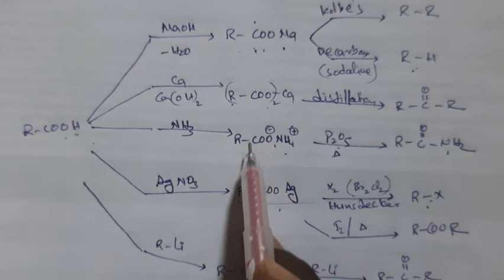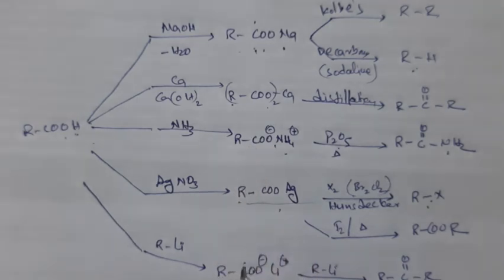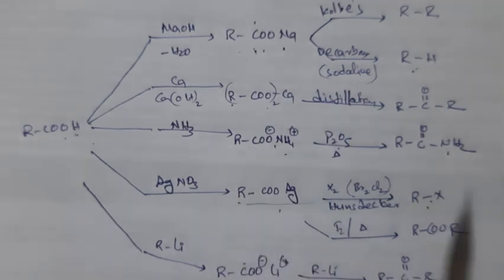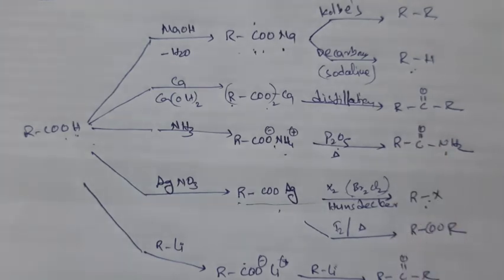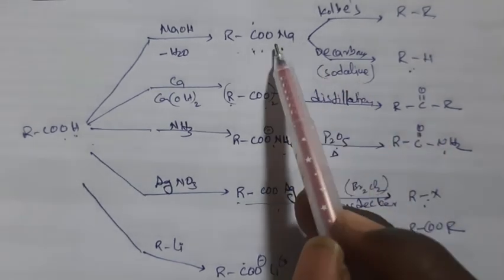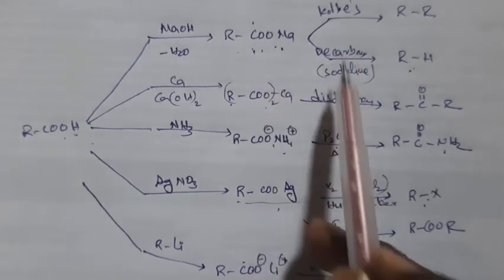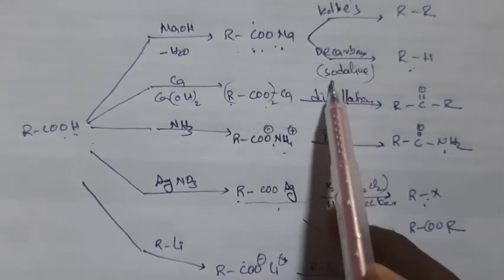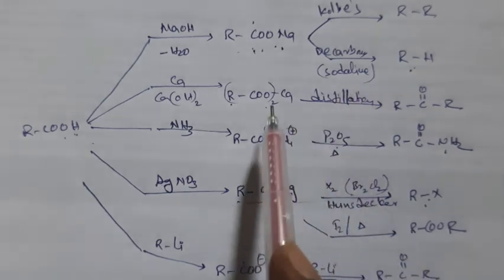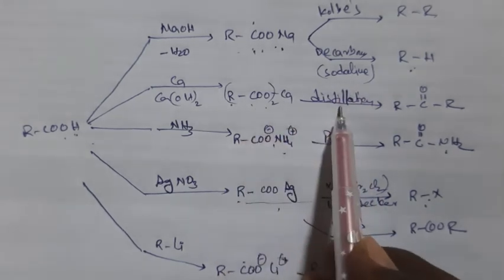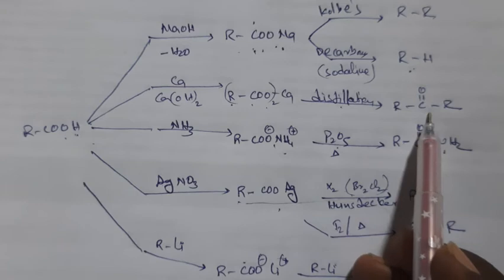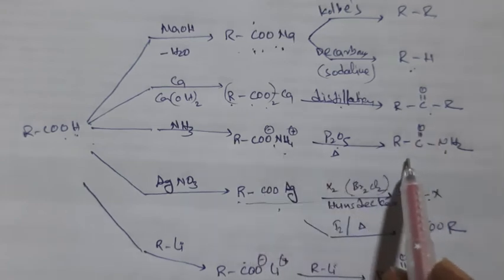These are intermediate components useful for the preparation of these products. Sodium carboxylate we studied in first year, Kolbe electrolysis and decarboxylation with soda lime. Calcium acetate we studied in carbonyl compounds for preparation of aldehydes and ketones.